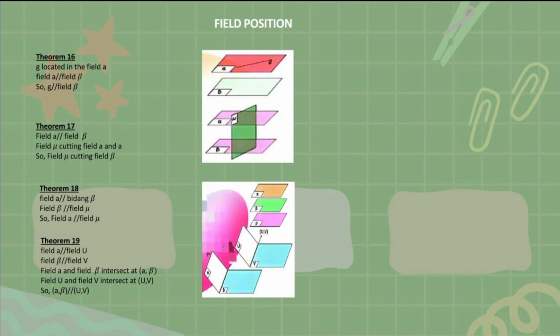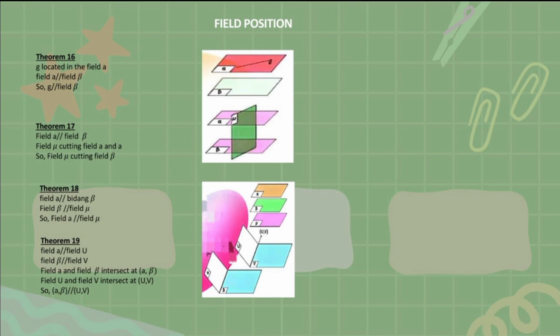Theorem 18. Plane alpha parallel plane beta, plane beta parallel plane mu, so plane alpha parallel plane mu. And theorem 19.